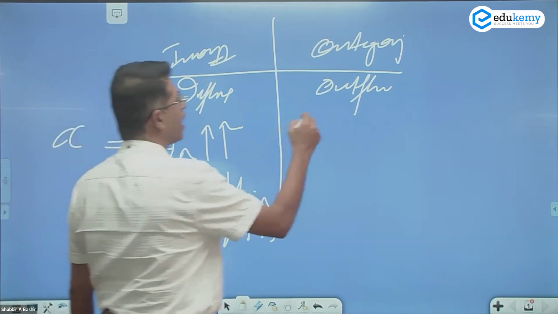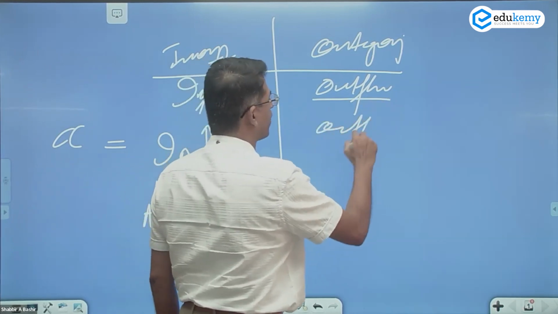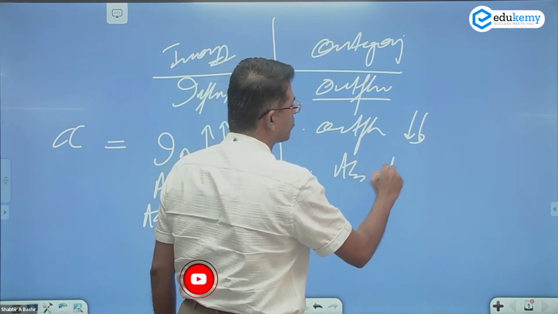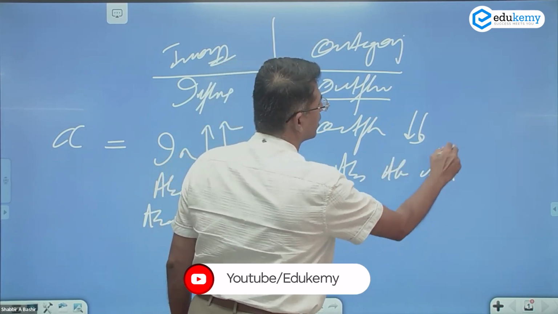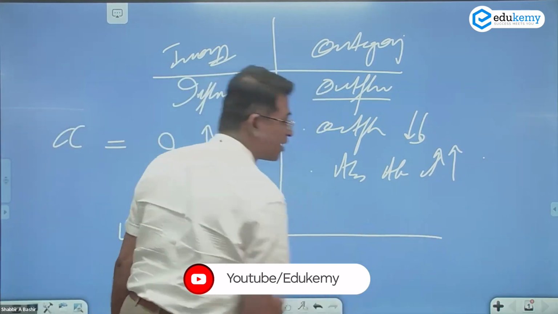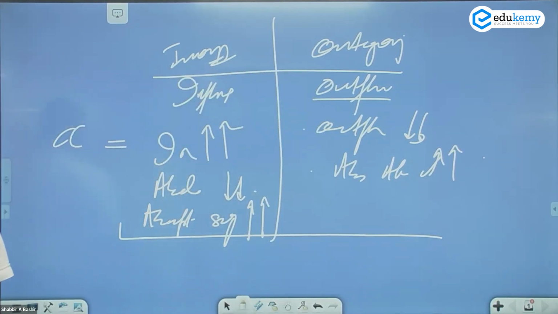And in outflux, the outflux is decreasing, the absorption by the atmosphere is increasing.